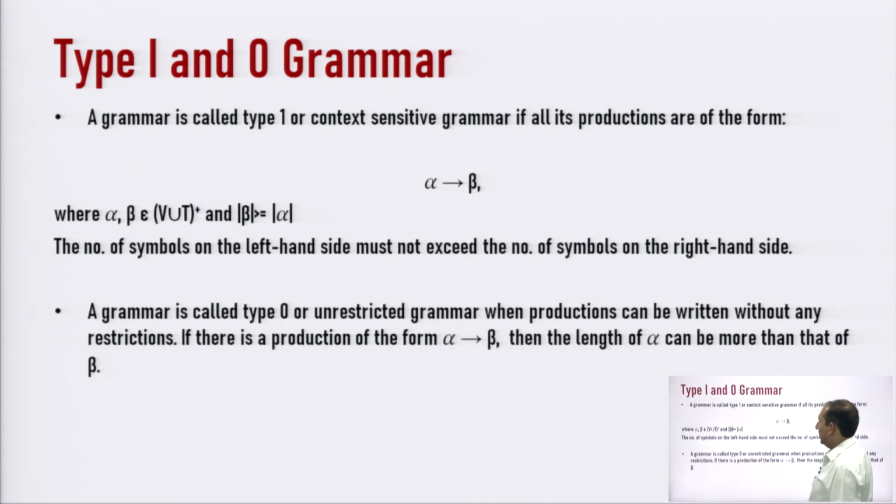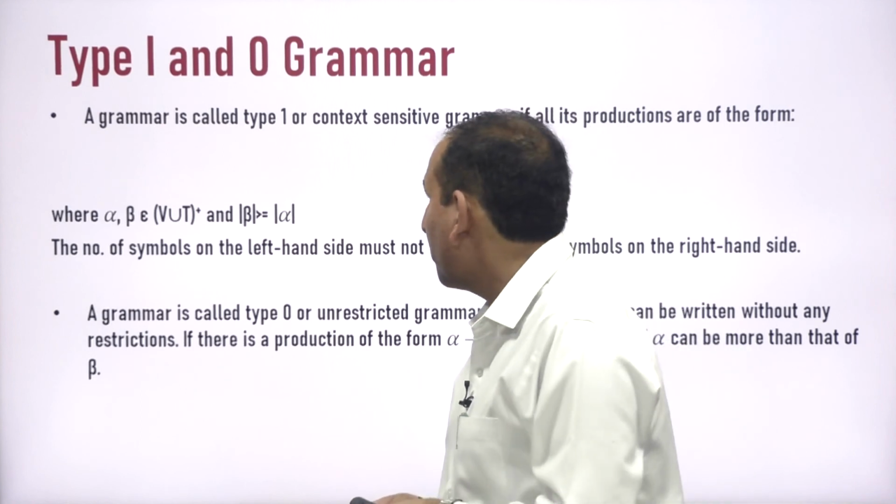Next, in this slide we will cover the remaining two categories of grammar. The first category is type 1 and the second is type 0.